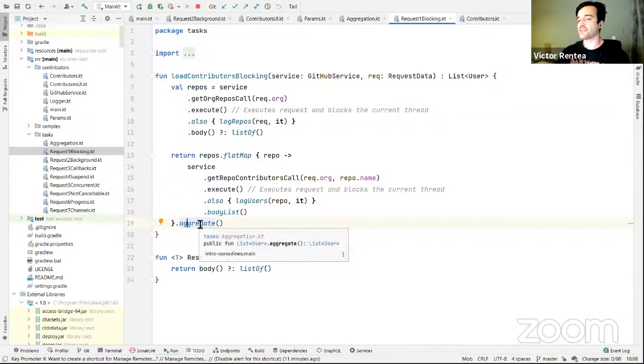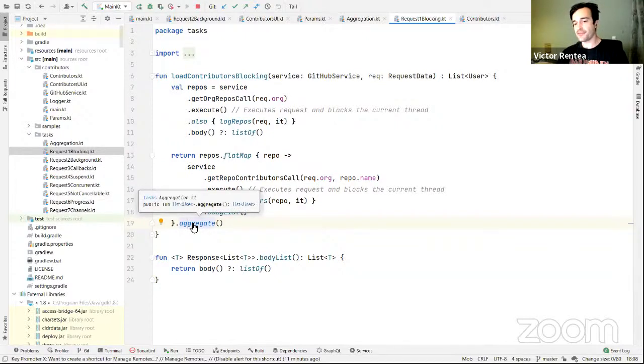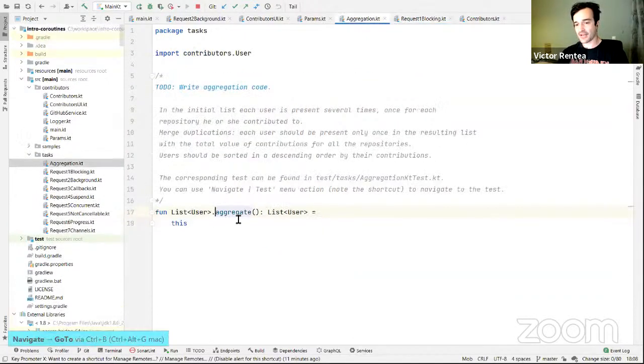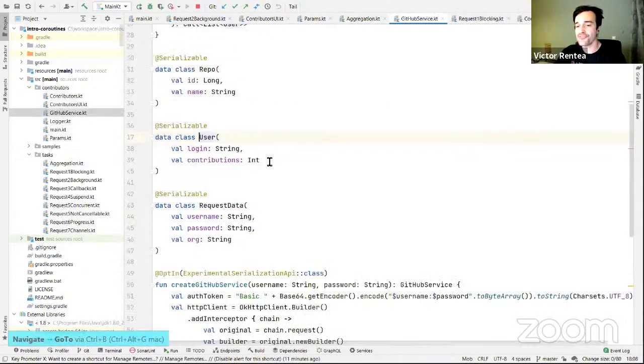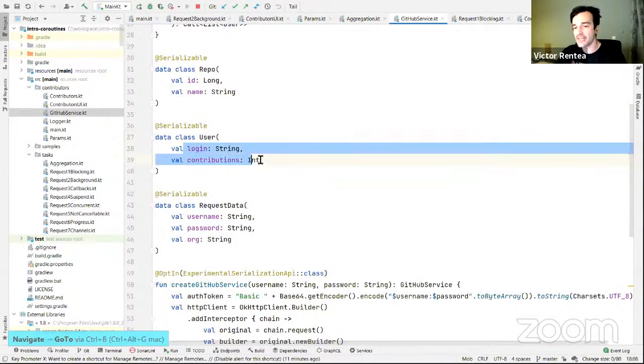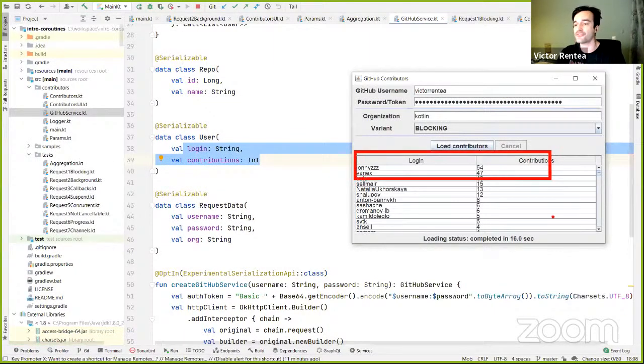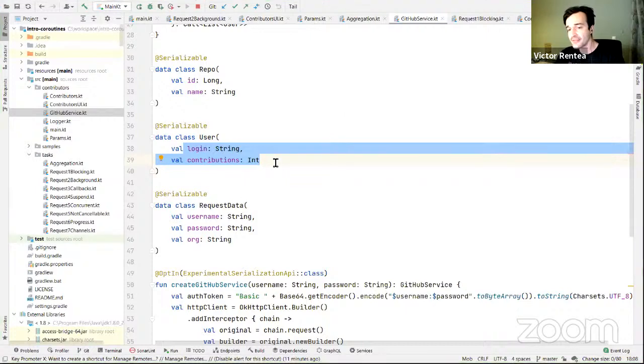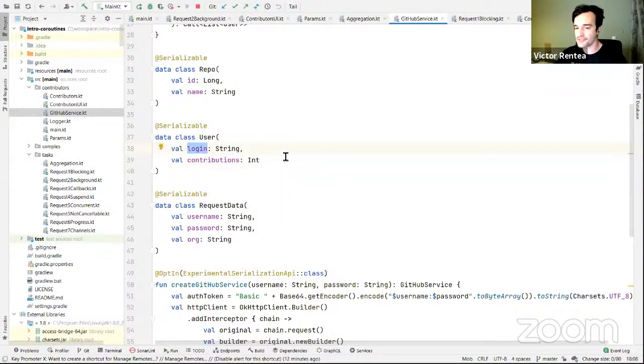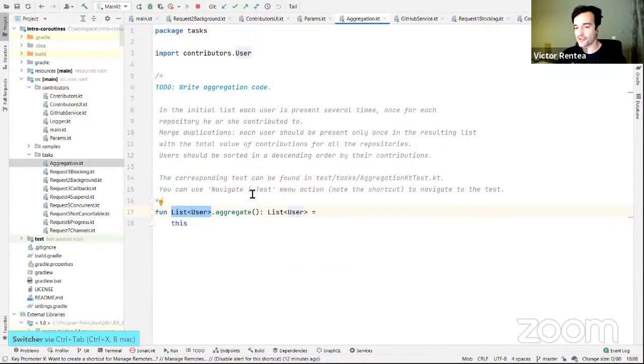These are extension functions, something that is really very extensively used in Kotlin. This aggregate function is a custom function which is not yet implemented, which is supposed to aggregate the users together. Let me explain what that means. User right now has two things: login and contributions as integers. If you look at the screen, you will recognize them. The problem is that the same logins have contributed to different repositories. So when you call aggregate right here,